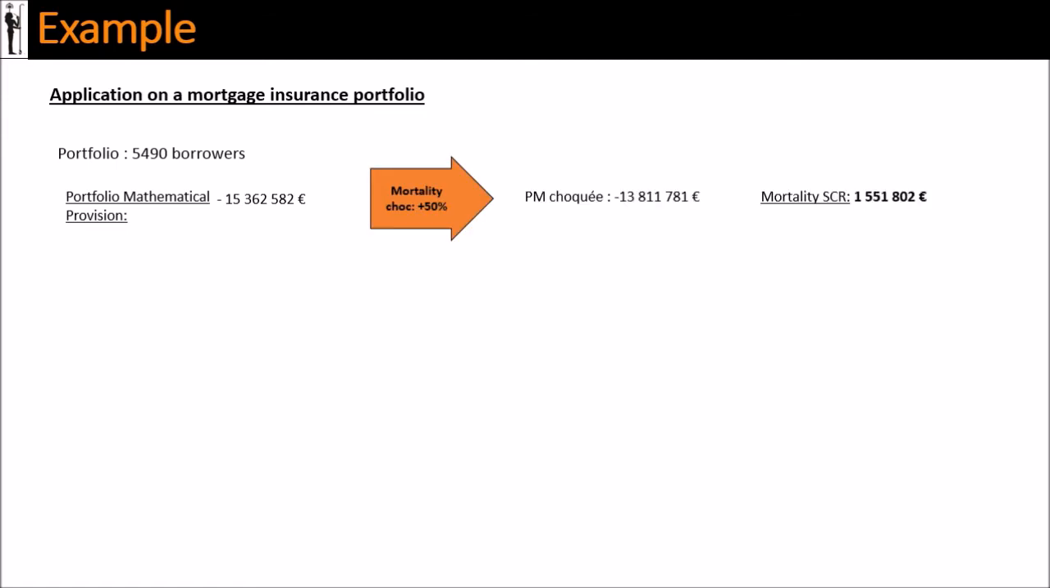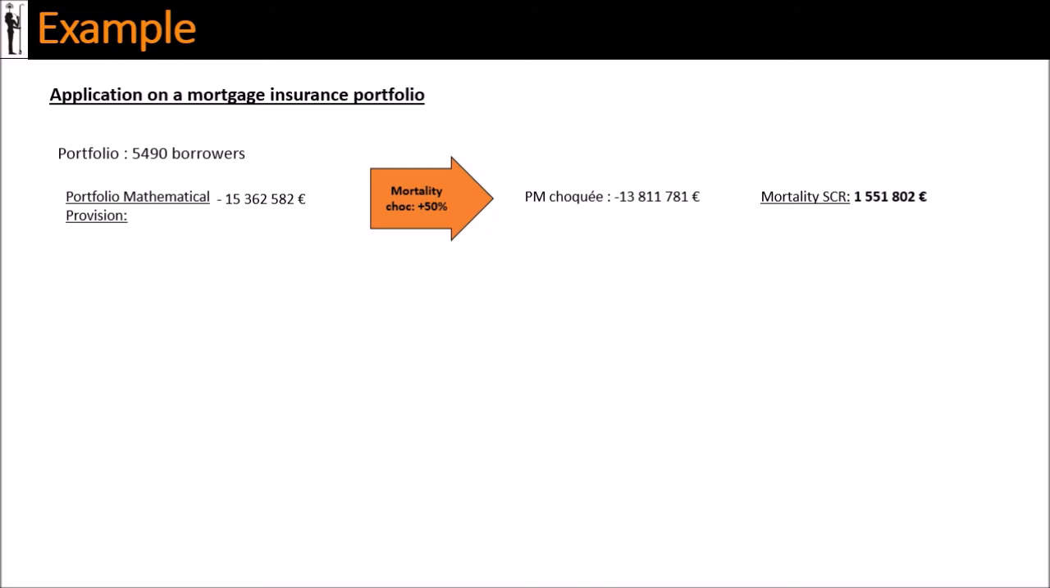Let's look at an application on a mortgage insurance portfolio. The portfolio size is 5,490 borrowers. We'll be calculating the mortality solvency capital requirements. We will be starting with the portfolio mathematical provision, on which we will be applying a 50% mortality shock on the death rates to recalculate a new mathematical provision including the mortality shock. The 1.5 million euro difference of the two provisions will be the mortality solvency capital requirement valuation.